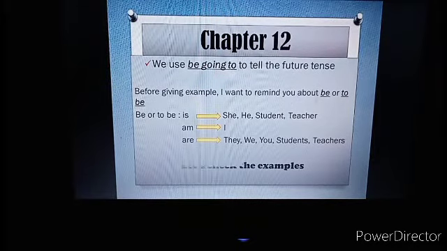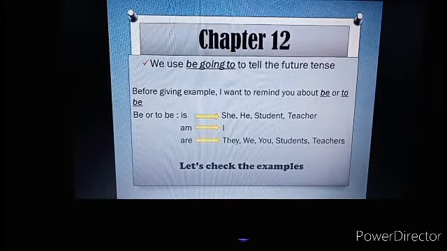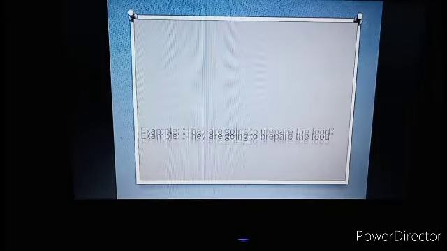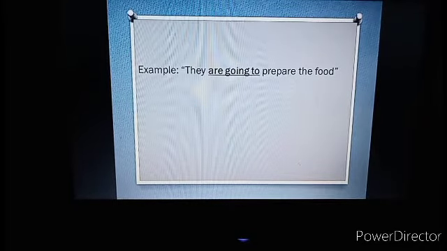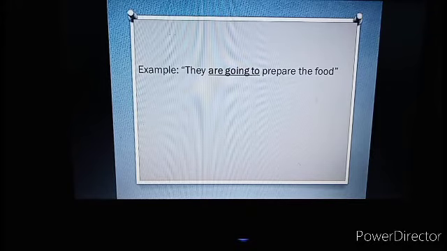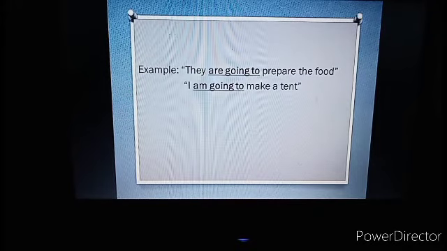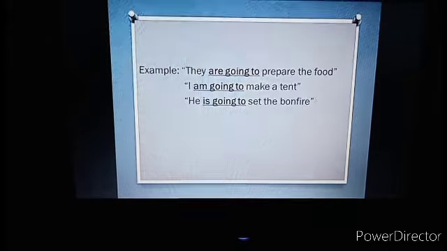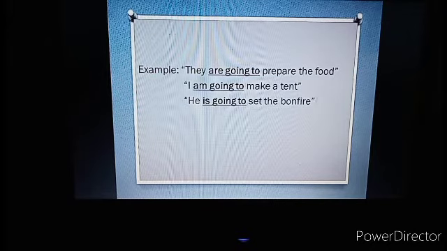That's chapter 12, use be going to. And then let's check the examples. The first example, they are going to prepare the food. Next, I'm going to make a tent. Next, he is going to set the bonfire. Look at the to be. Are, am, is.